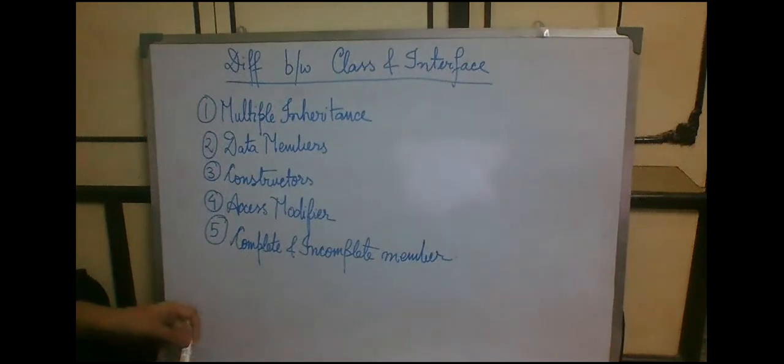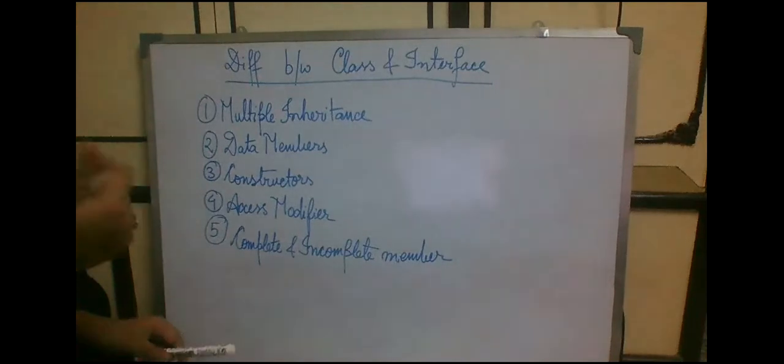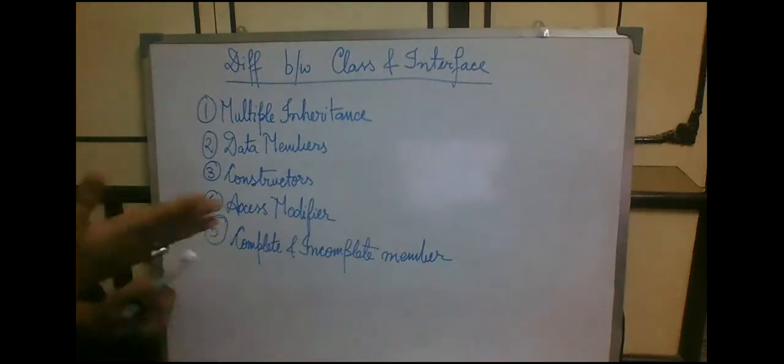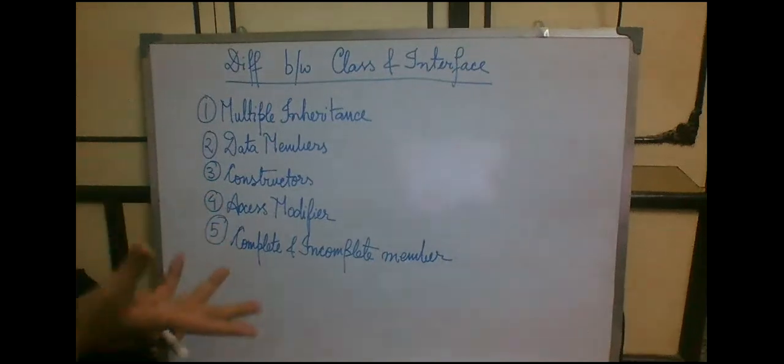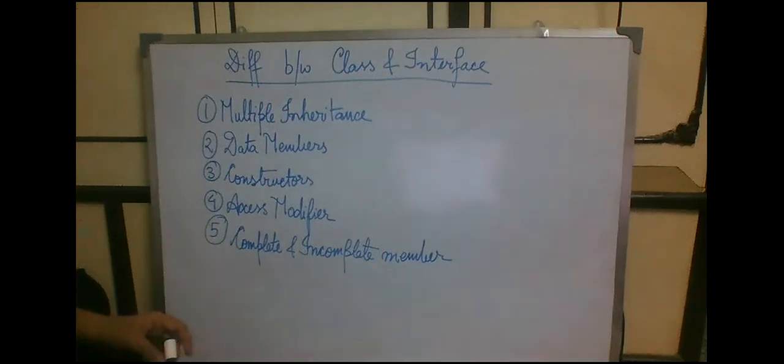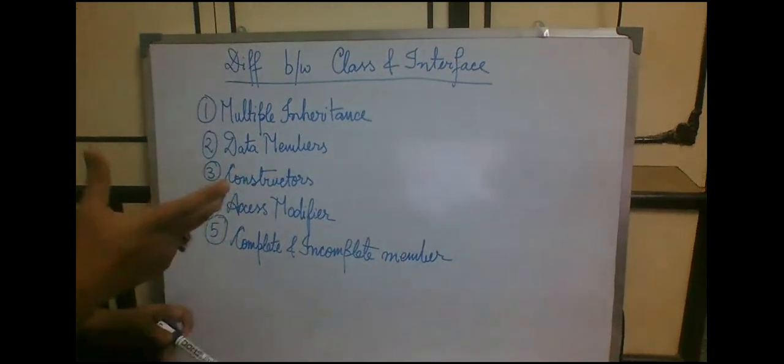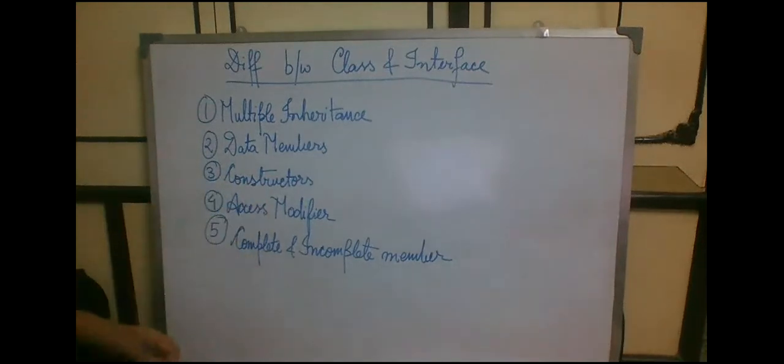On the basis of data members, a class includes data members, but interface does not include data members, only methods. But there is a catch: we can include data members, but those data members become final. So if we put data members, they become final, unchangeable, so that loses the property of data members, that is, we cannot modify them anymore.